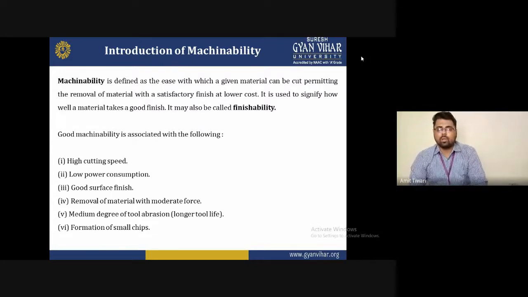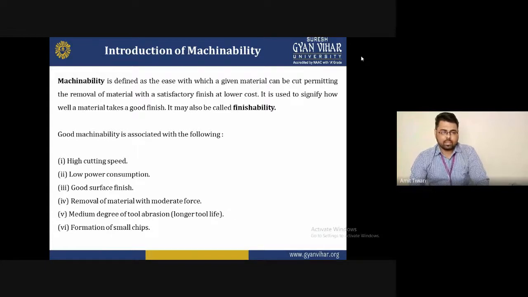Second one is low power consumption. Every machine takes too much power, and a lot of electricity is consumed during machining, and this is dangerous. If we reduce it with the help of some special technique or some special operation, reducing the power consumption, that will be called good machinability.